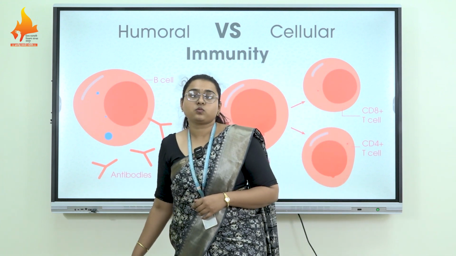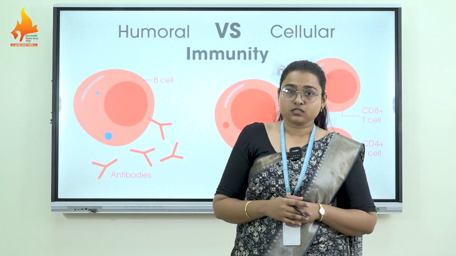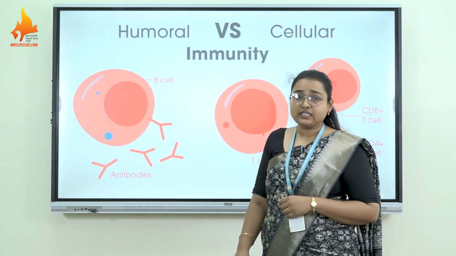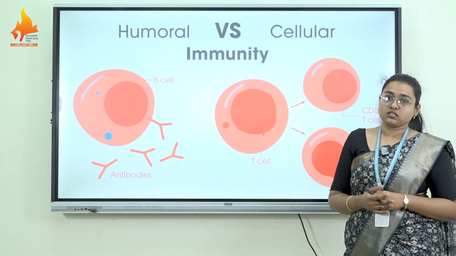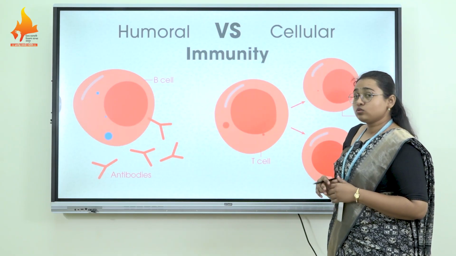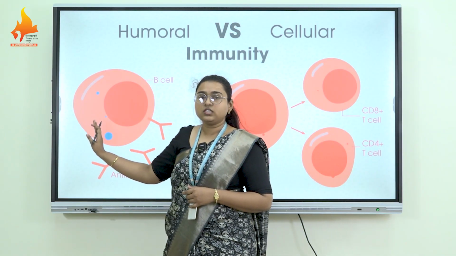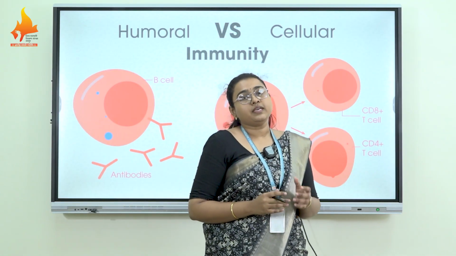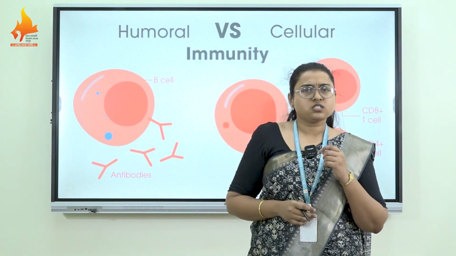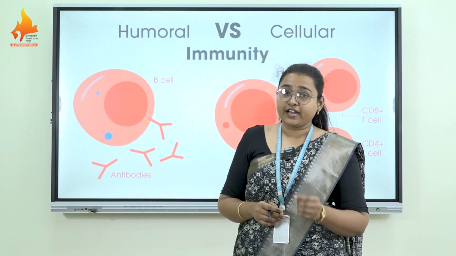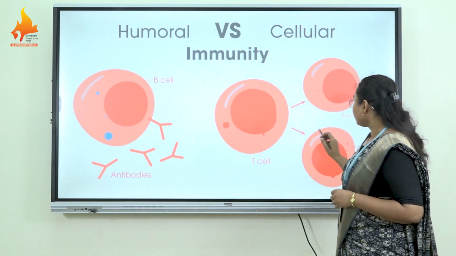Then there is the humoral immune response, in which antibodies are produced through the B lymphocytes. All regarding the generation of humoral and cellular immune response was already discussed in the previous lecture. So today we are only focused on the humoral immune response. In the humoral immune response, the B plasma cell generates monoclonal antibodies which are specific against that specific kind of antigen encountered in the host body.